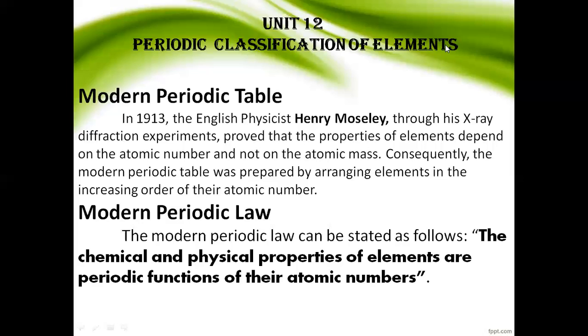So he predicted one element, that is germanium. He proved that its actual properties matched and his prediction was correct. So germanium fitted into the Mendeleev periodic table. Today we are going to see about the modern periodic table.